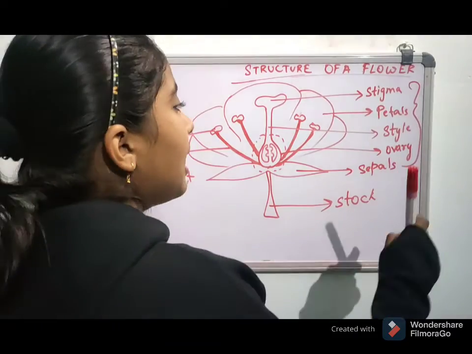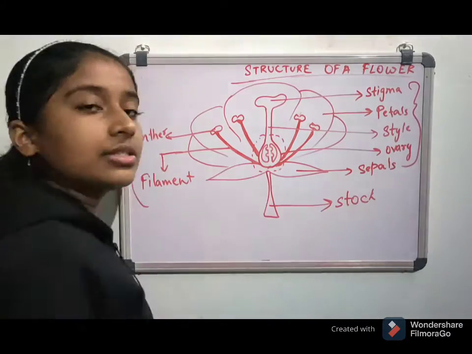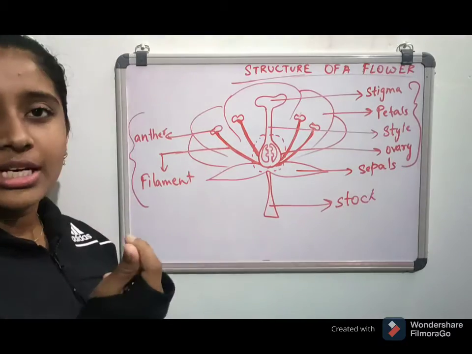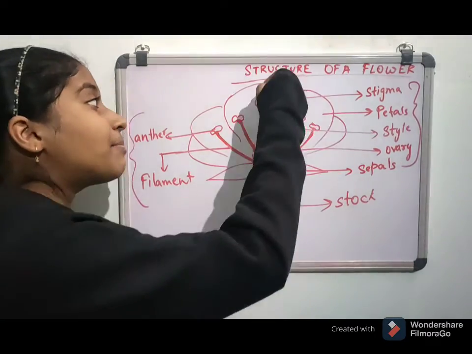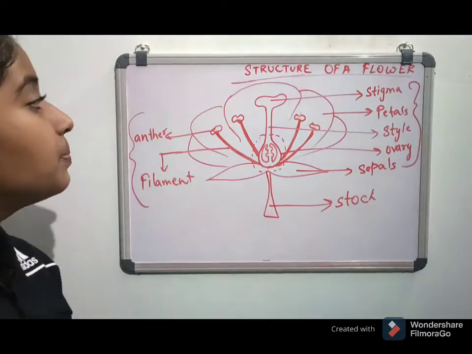Is it clear? And let us go to this part again. This is stigma. Sticky part, the one which is sticky is the stigma, which receives the pollen grain.